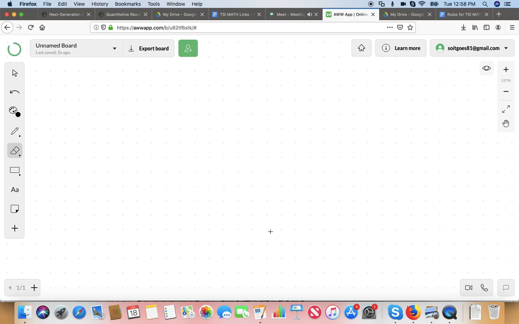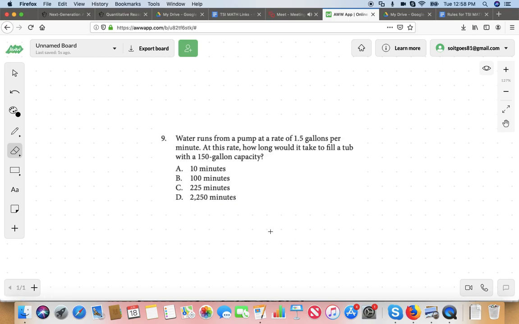I like this question a lot. Go to question number 9 for me, please. Water runs from a pump at a rate of 1.5 gallons per minute. At this rate, how long would it take to fill a tub with 150-gallon capacity? Capacity, what's that mean? It's got a 150-gallon capacity. What does that mean? That's a max. That's a max, exactly. That's how much it can hold. Maximum, exactly. Okay. All right.